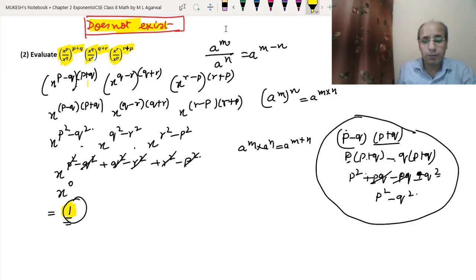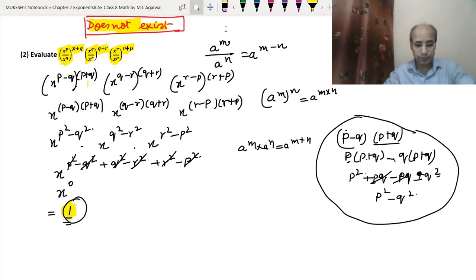So p minus q, p plus q, q minus r, q plus r, r minus p, r plus p. Now I have shown the multiplication of the first two terms, p minus q and p plus q, and this multiplication came to p square minus q square. In the same way we can write for q minus r and q plus r as q square minus r square. Same way for r minus p and r plus p, we can write r square minus p square. Then by using this rule, we added all these powers because the bases are the same: x, x and x. So we got x to the power 0, and we know that any base to the power 0 is 1. So I hope you have got this.